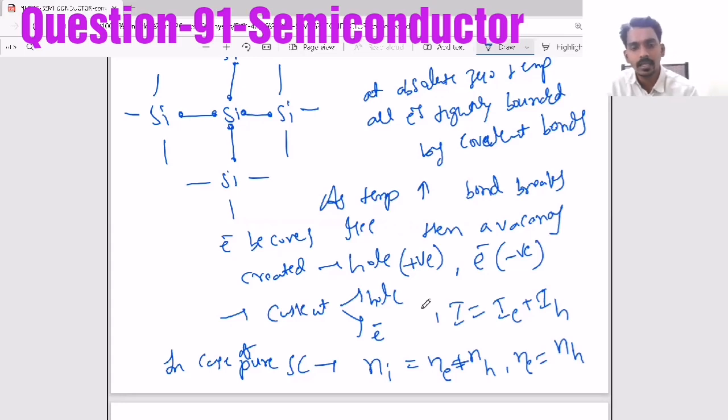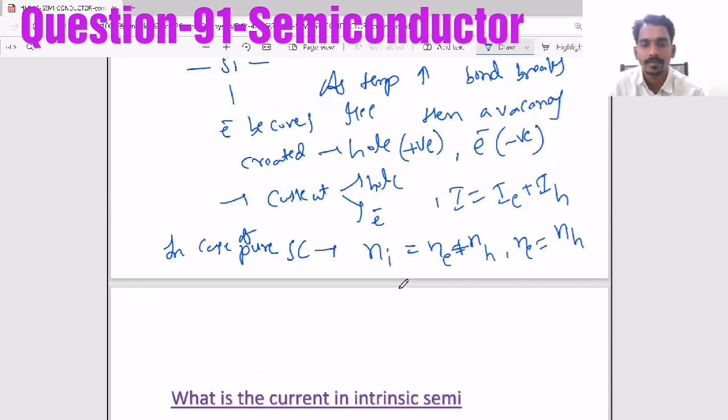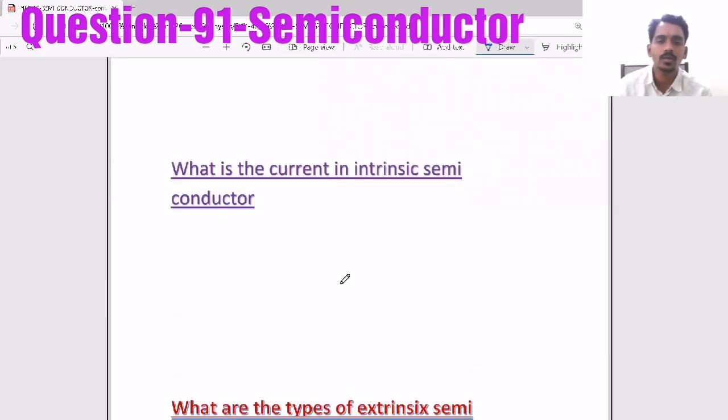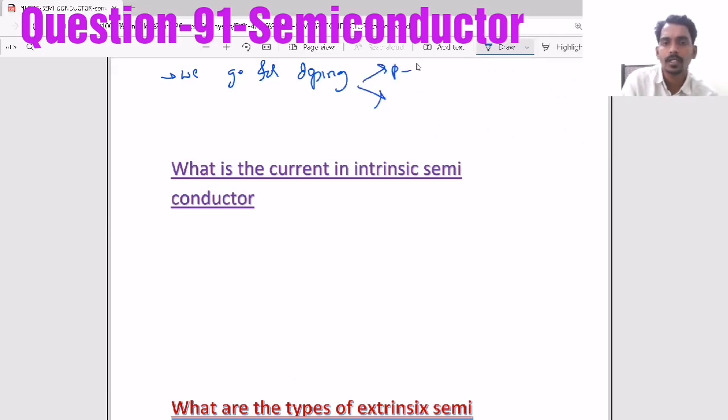But as temperature increases, only a small number of electrons become free, like out of 10 to the power 9 atoms, 1 electron becomes free. So the number of charge carriers is not enough to give sufficient conduction. That's why we do something else: we go for doping, which results in two types of semiconductors, P-type and N-type, called extrinsic semiconductors.